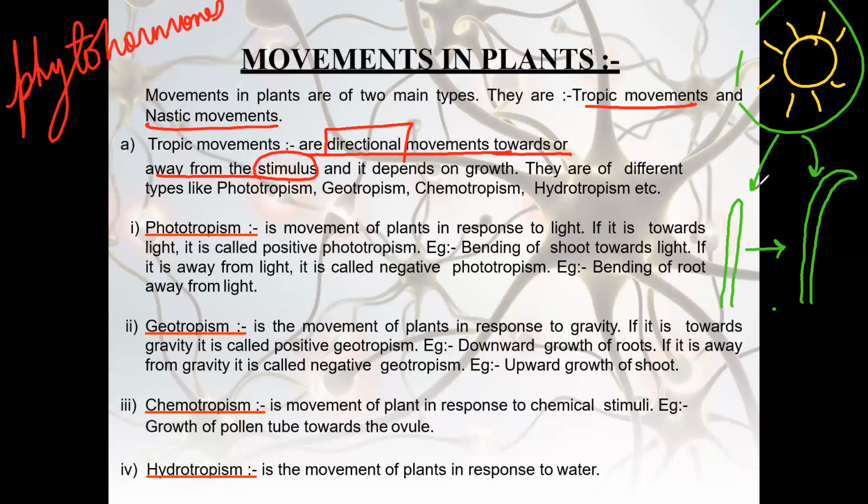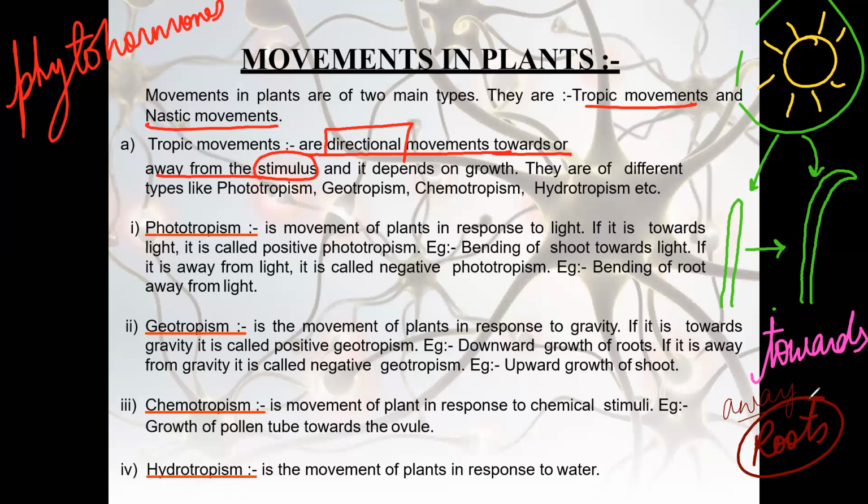Now this was the example for towards, right? What about away? The example for away is roots, right?